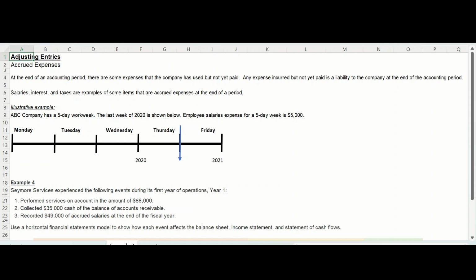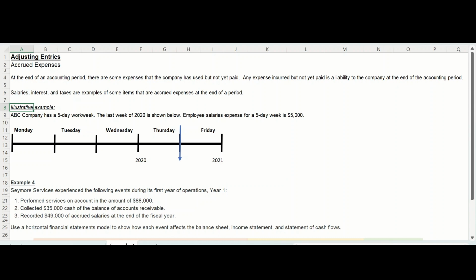So to show you what I mean, look at this illustrated example here where we have ABC Company with a 5-day work week. The last week of 2020 is shown below. Employee salaries expense for the 5-day week is $5,000.